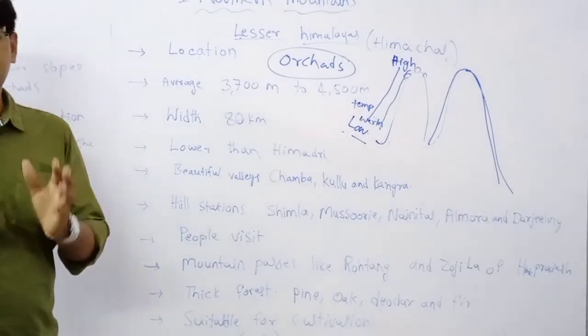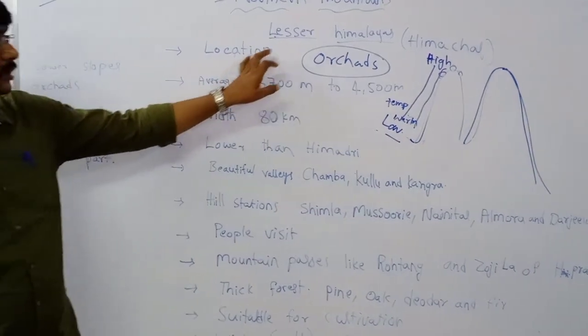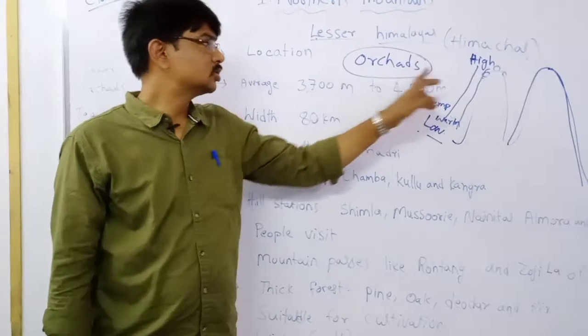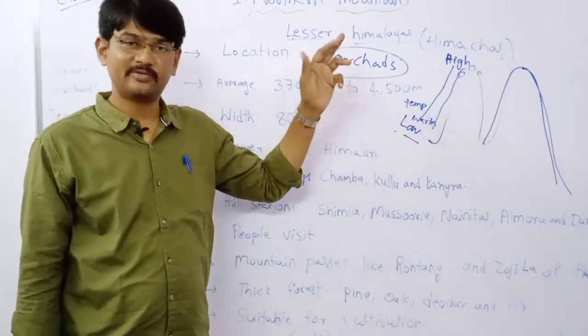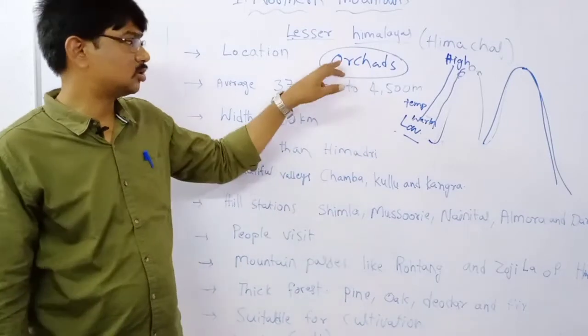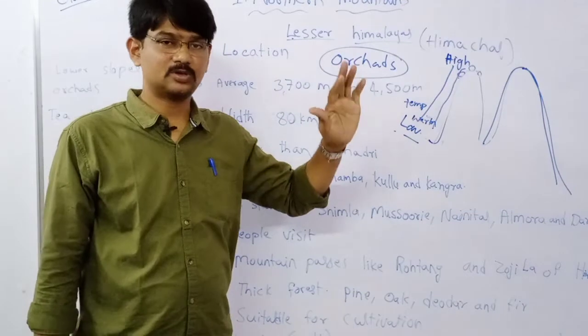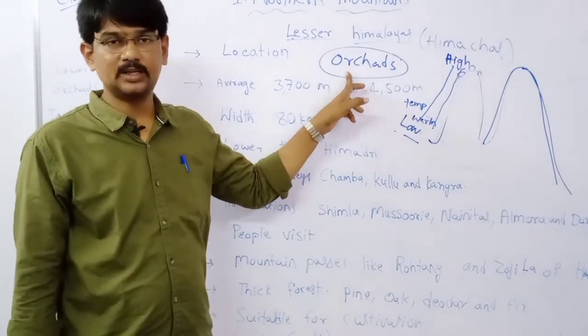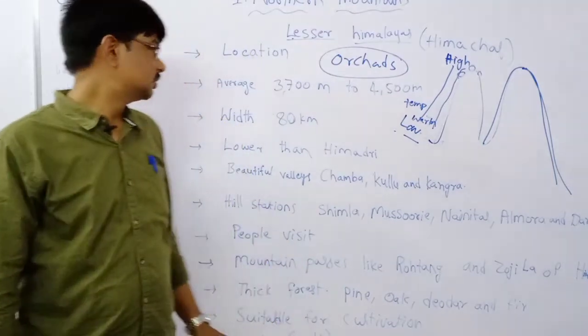When we go to the Lesser Himalayas region, we can see so many orchards there, the gardens of fruits. Orchard means nothing but a fruit garden.